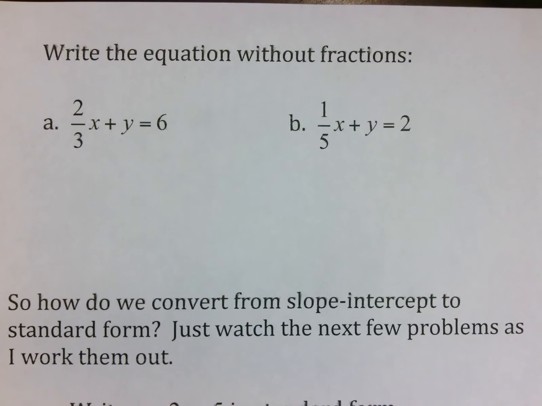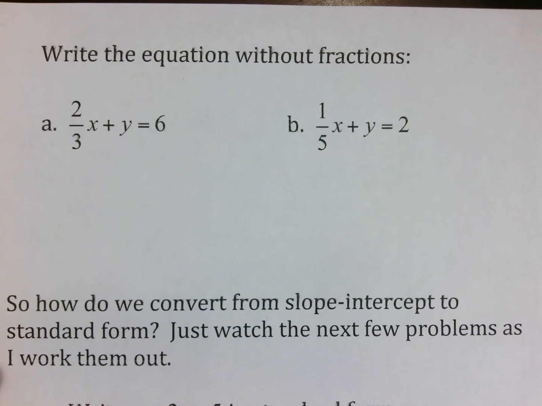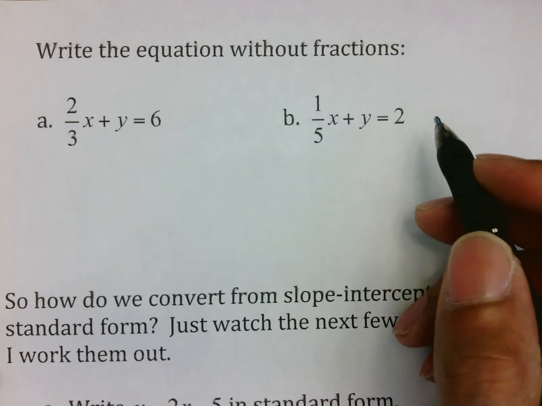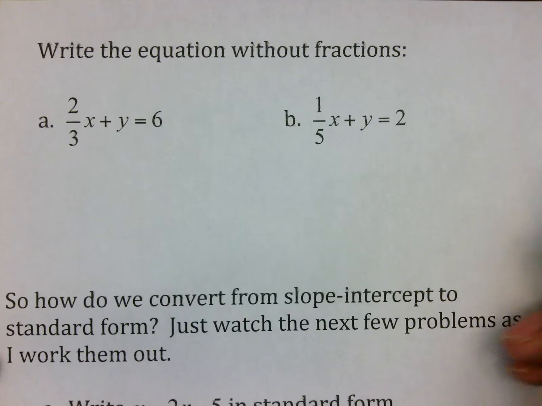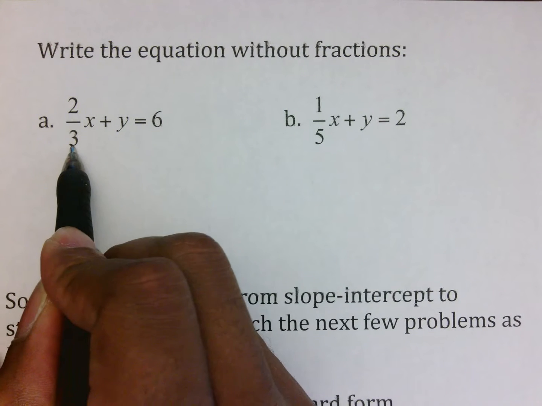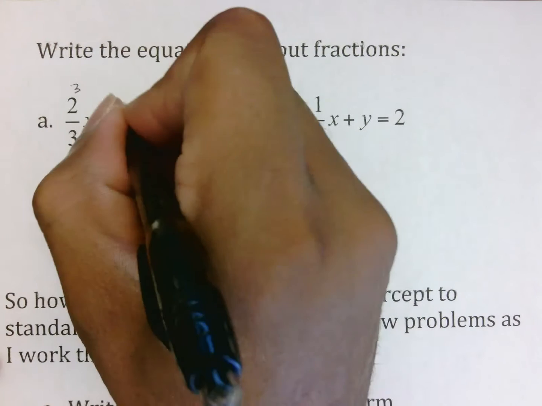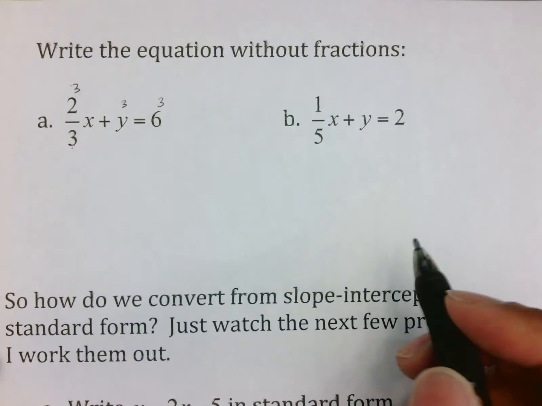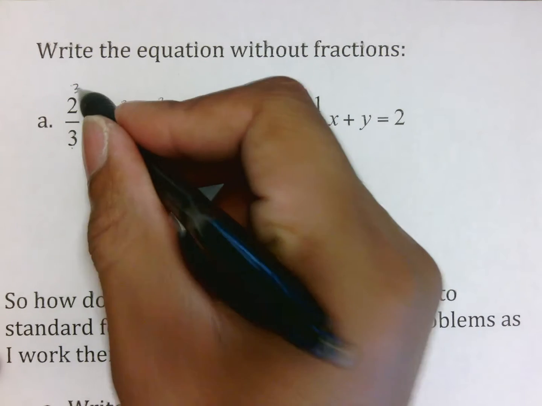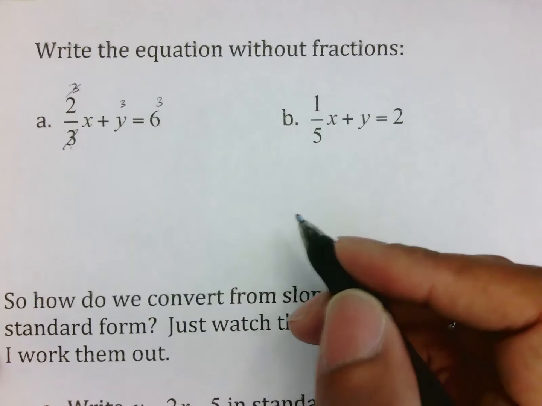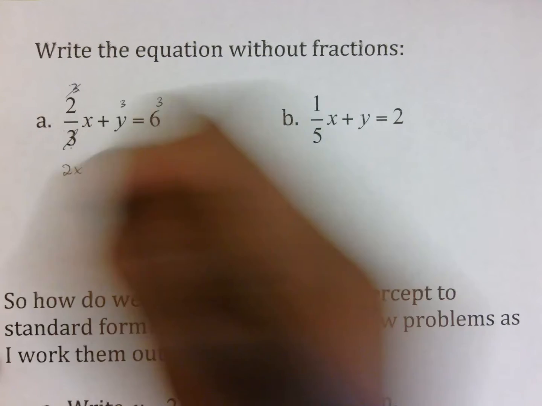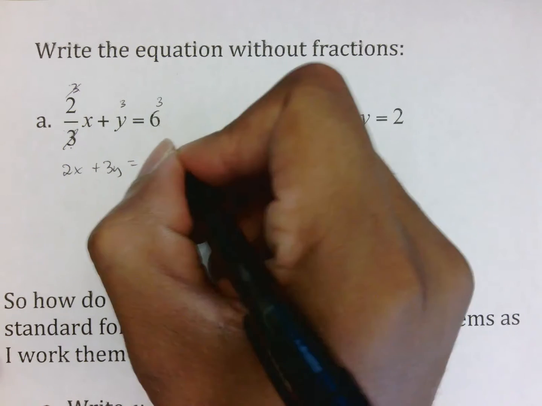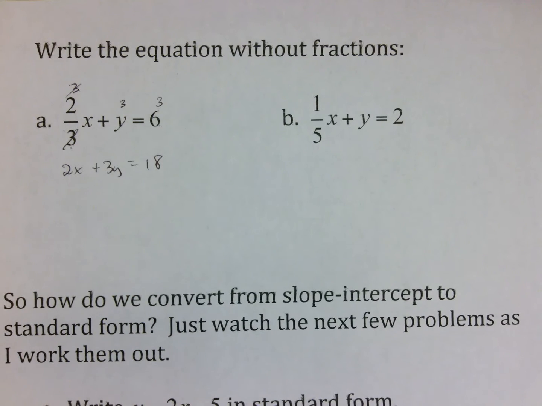If you're asked to write this equation without fractions, notice that we have 2/3 x plus y equals 6. What we learned in algebra, I hope your teacher taught it to you, I know I taught my students last year, is that if there is a fraction with a number on the bottom, then you can just multiply every number by that number on the bottom, so multiplying everything by 3. What that does is a 3 on the top and a 3 on the bottom cancel out, giving us 2x plus 3y equals 3 times 6, which is 18. And that is how you get rid of a fraction, a single fraction.